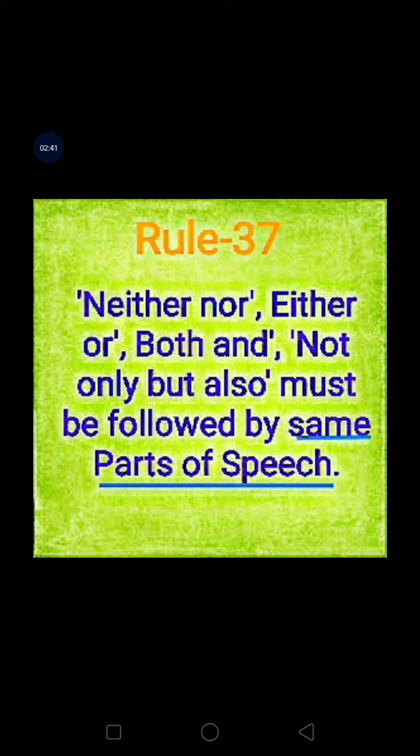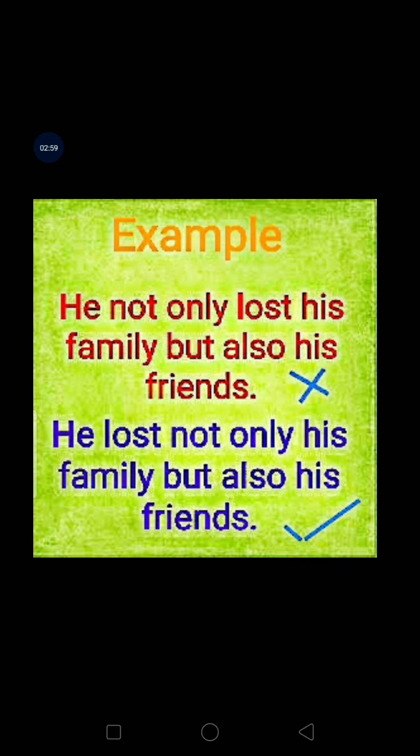Very important rule: neither nor, either or, both and, not only but also must be followed by the same parts of speech. Let us make it clear with the help of an example. He not only lost his family but also his friends. Here the main verb is lost. So what will we write? He lost, at first the verb. He lost not only his family but also his friends.